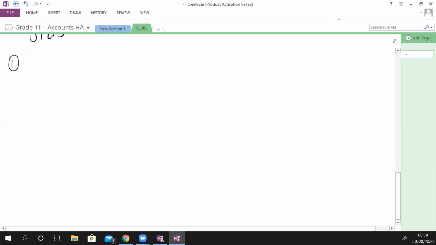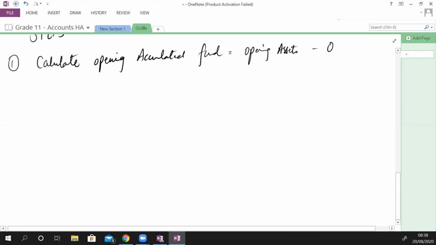Number one. Calculate opening accumulated fund, which is opening assets minus opening liabilities. All right. So the first thing that you need to calculate is the opening accumulated fund, which is the opening capital.